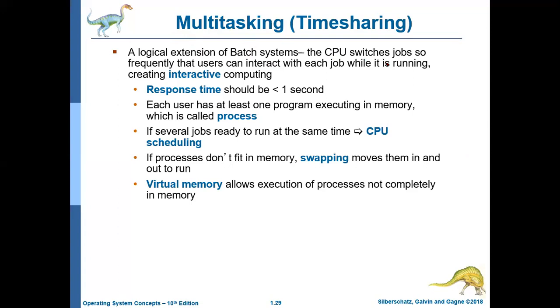The CPU switches jobs so frequently, it may be in milliseconds, that users can interact with each job while it is running. If it's not so, if your processor is not fast, then in that case you will see a fluctuation between the different tasks.